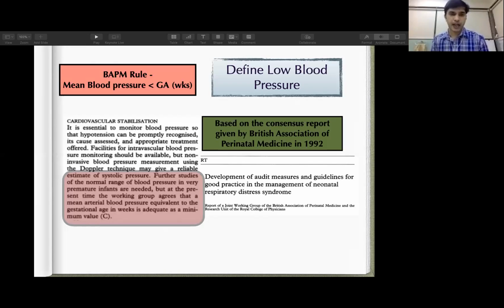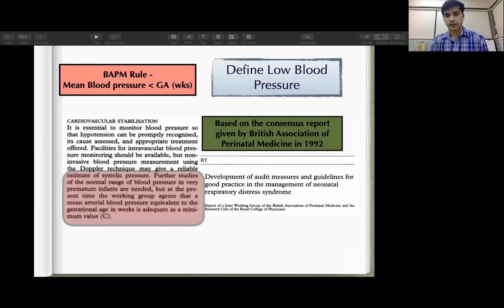The thing which I have highlighted, the terminology they have used, is the consensus report given by this association. So this is very commonly used, but recent evidence is also saying that this cannot be applied at all. Though it gives some idea, it cannot capture everything about hemodynamic compromise.